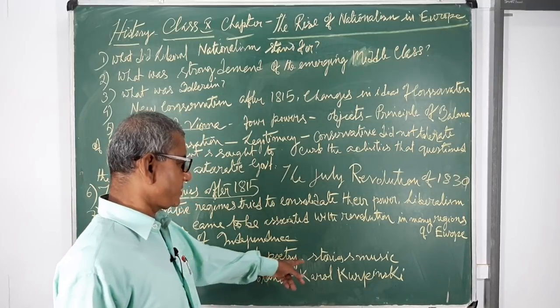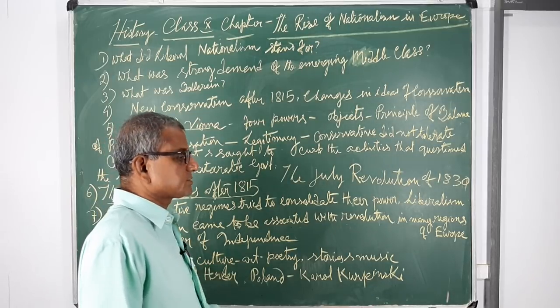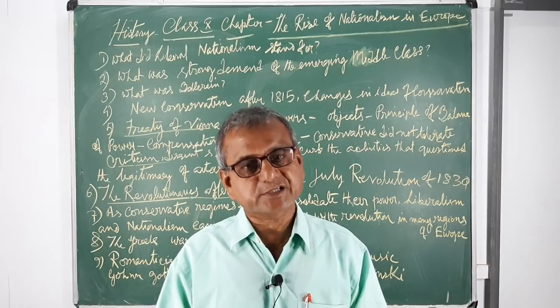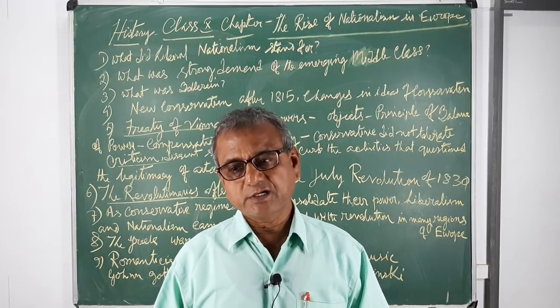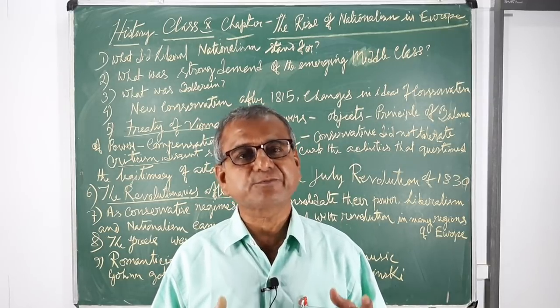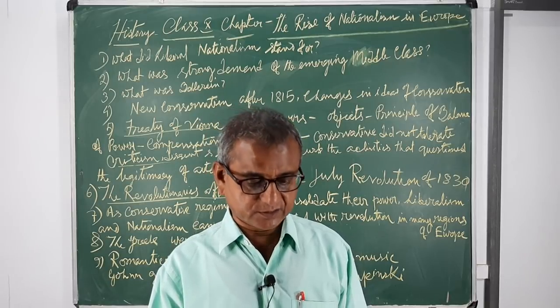Culture means art, poetry, stories, music, etc. So Romanticism is a cultural movement. In particular, it developed nationalist sentiments among the people. It encouraged emotions and mystical feelings among the people, not reason or scientific thinking.